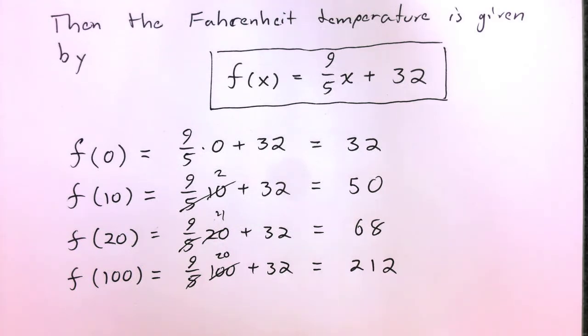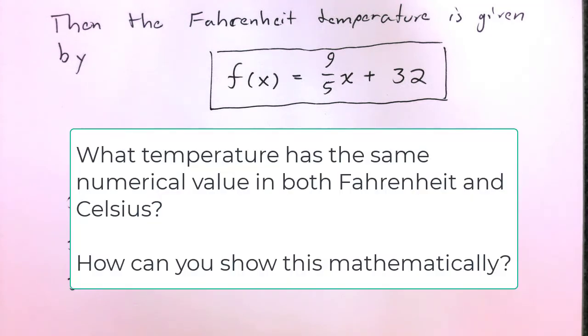Now here's a little puzzle for you to think about. What temperature is the same when measured in both Fahrenheit and in Celsius? And how can you show how to find this temperature mathematically? How do you use mathematics to find that temperature that is the same number in Celsius and in Fahrenheit? A little puzzle question for you.